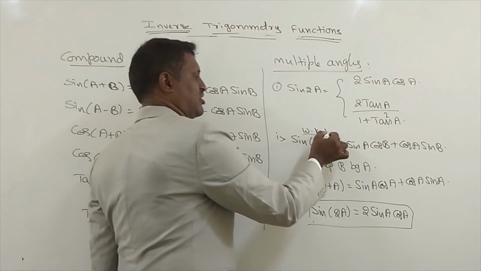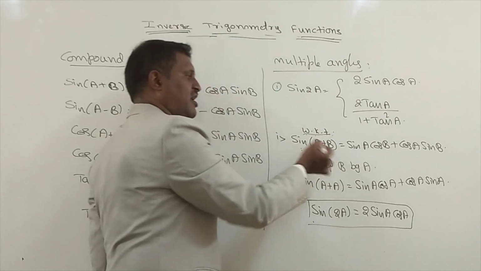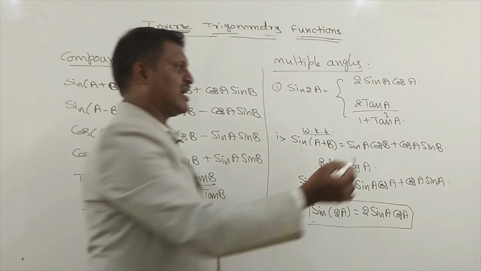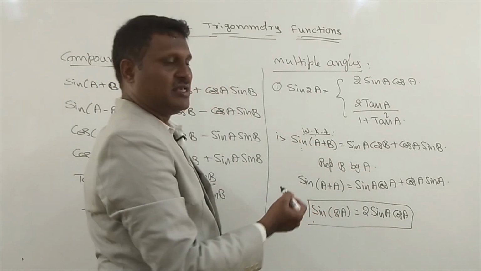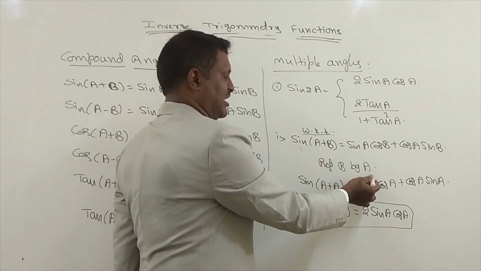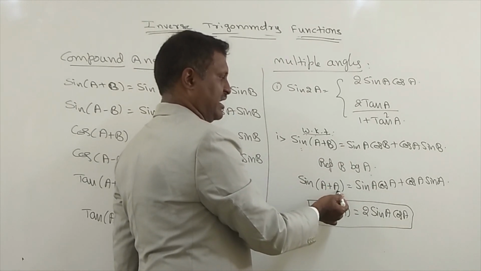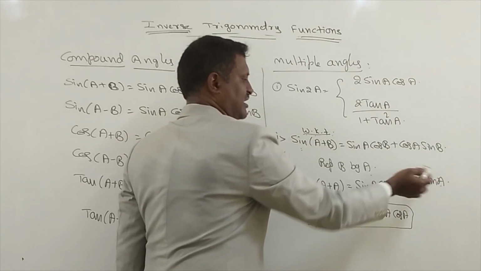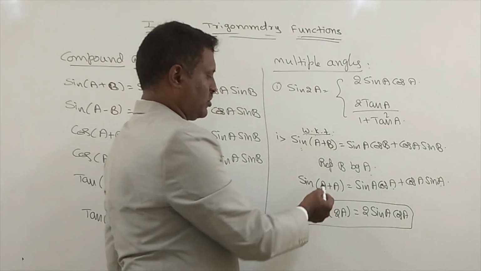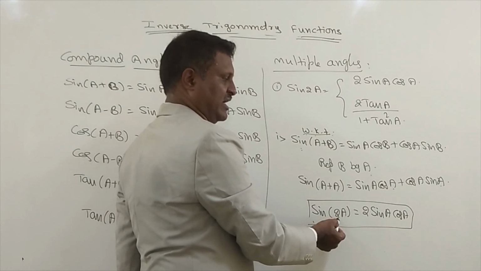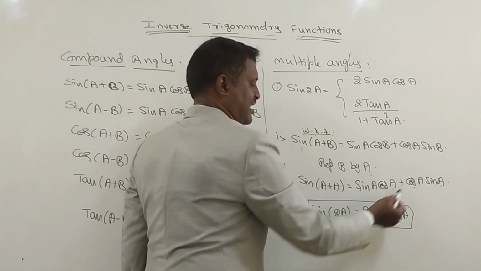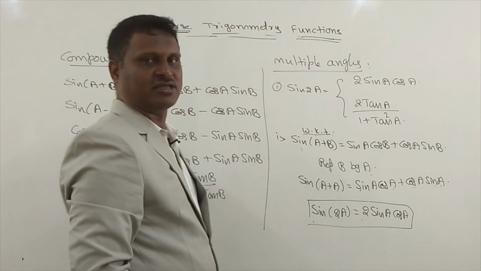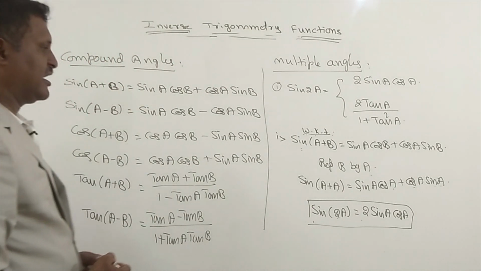Listen, we know the compound angle formula, sine of A plus B: sine A cos B plus cos A sine B. Replace capital letter B by capital letter A. So in place of B I wrote A. Here also in place of B I wrote A. Then what you will get? A plus A becomes 2A. Sine A cos A, sine A cos A. We can write 2 sine A cos A. Yes, take down till now.